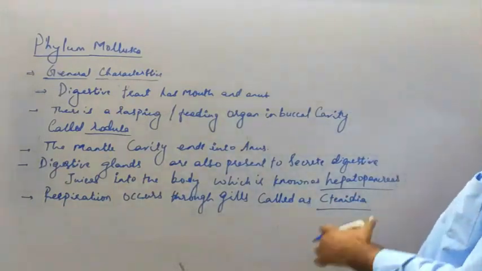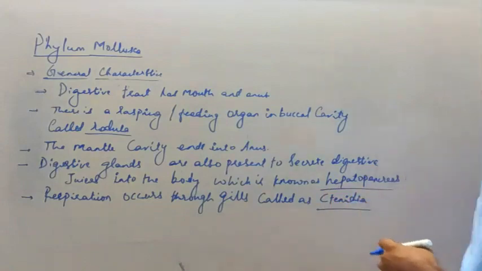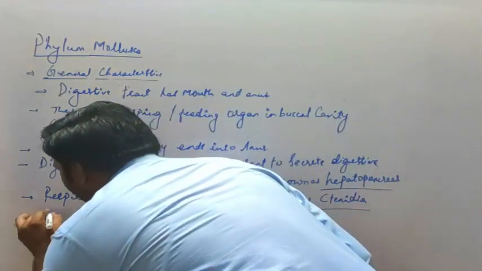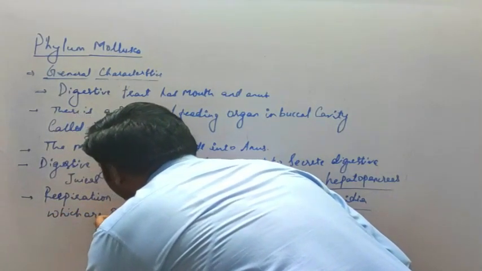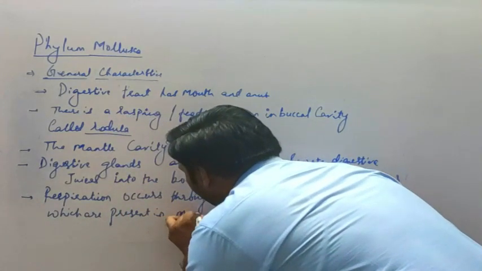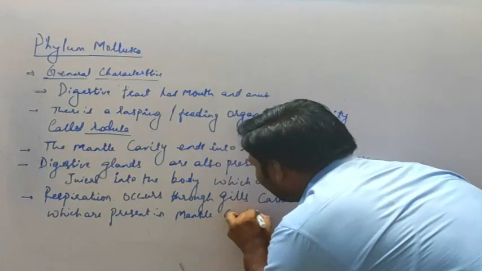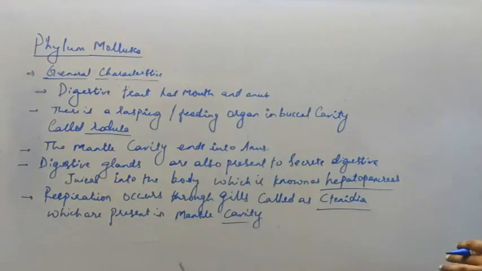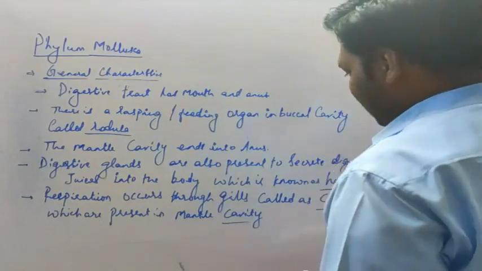Okay, ctenidia. Respiration in the case of molluscs, when it occurs through the gills, is carried out by the ctenidia, which are present in the mantle cavity. So basically these ctenidia are the organs responsible for respiration in molluscs, and they are present in the mantle cavity itself.